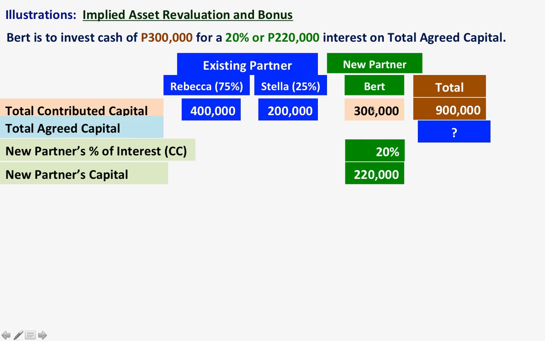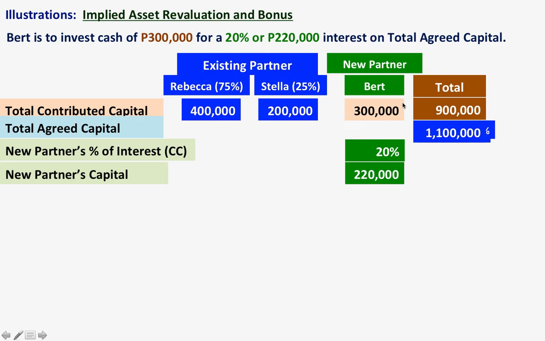Since there is a difference between 300,000 and 220,000, we know that this is a bonus method. So under bonus method, oh, by the way, this is what you call implied. So here there is an implied, okay? Since the 220,000 represents 20%, we can calculate the total agreed capital based on this. So here, 220,000 divided by 20%, we have 1,100,000.